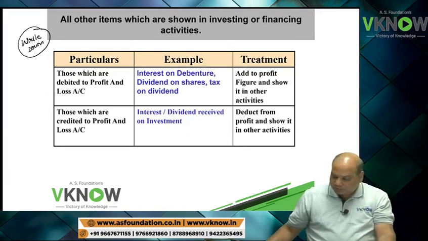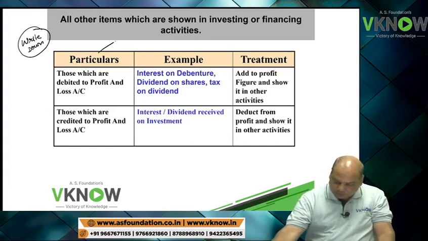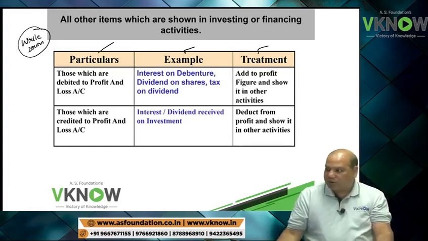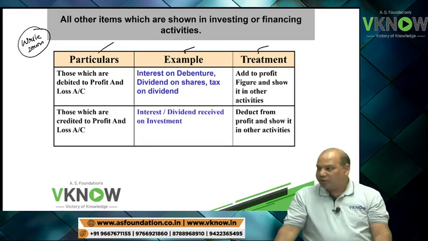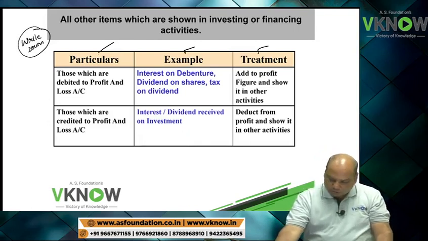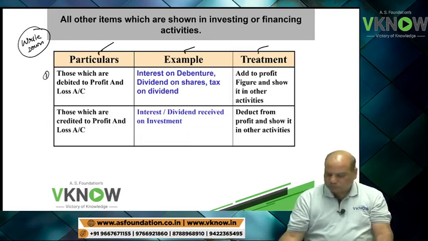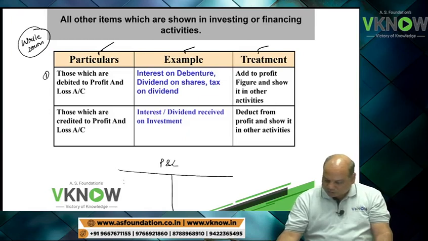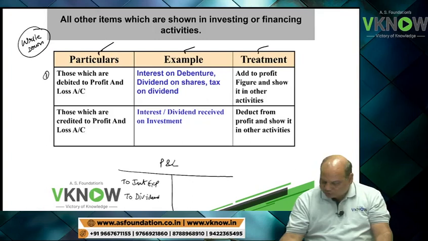Now write down here three columns: particulars, example, treatment. First, suppose this is P&L account and on the debit side you are given interest expenditure, or sometimes they may give you dividend on share also.